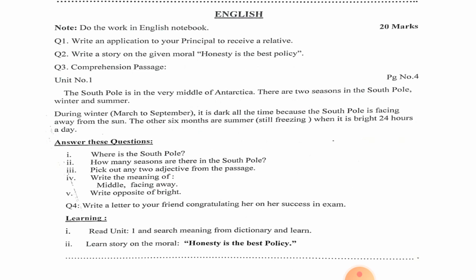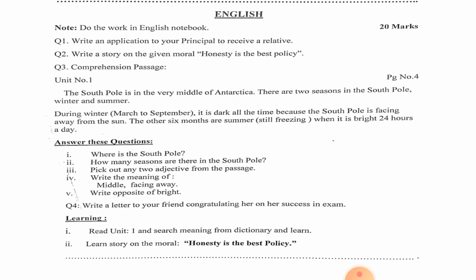On the screen you are watching your English May task. At one side the marks are written. There are a total of 20 marks for this. On the very top there is a note: do the work in English notebook. As I told you before, you will have one English notebook, so you will use the same for both English A and English B. Now I will read out the questions given in the May task.